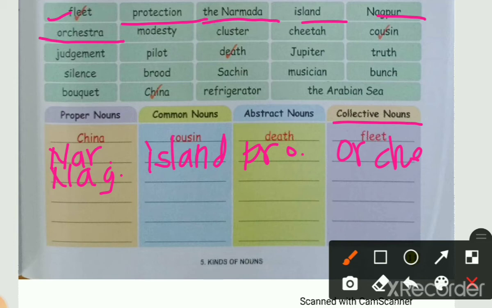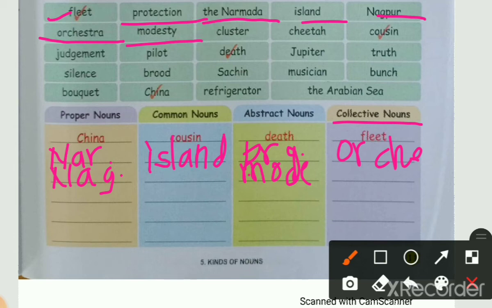Next noun is modesty. Modesty is a quality of a human being. It means politely. In Marathi we can say namrata, namrapani. It means a quality of a person. So in which noun does it come? It comes in an abstract noun. We can't see modesty. So modesty will come in an abstract noun.